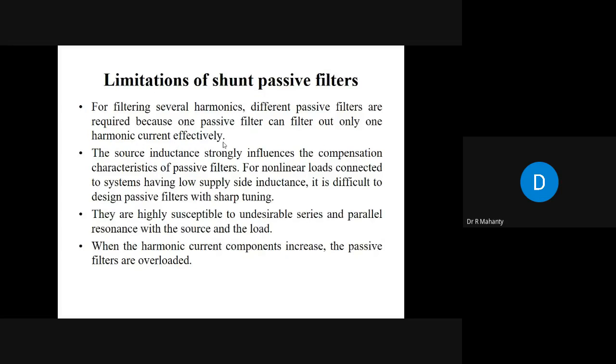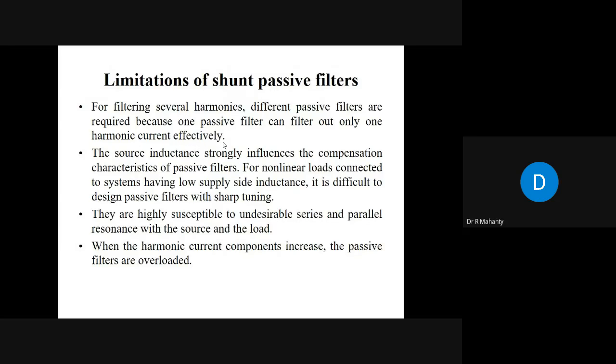That means if you have kept in mind that your third harmonic component, suppose if the fundamental component is 10, will be one third of that, that is 3.33, and because of certain reasons this third harmonic component has increased beyond that, in that case the shunt passive filters will be overloaded. So again, that is not desirable. Okay, so these are some of the limitations of shunt passive filters.